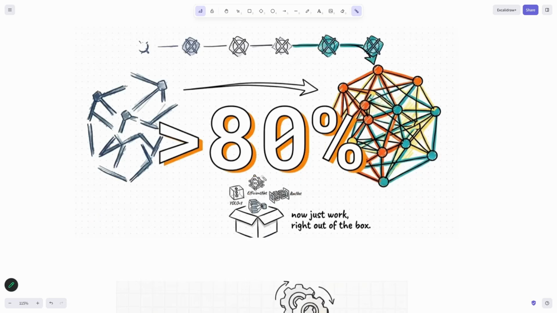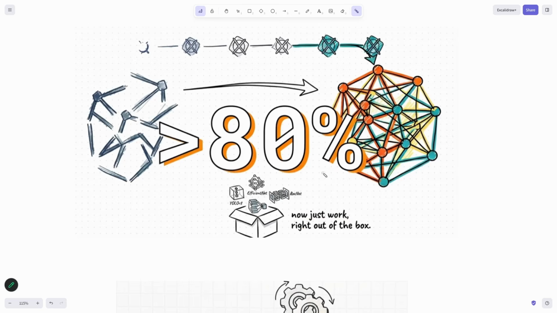Okay, and once OpenCV 5 came into the picture, the ONNX format rose. I mean, the model percentage increased from 22 to 80%. This is almost very high. 20 to 100, 200, 300%, 400% maybe. We are able to see it, right? Now it just works right out of the box.